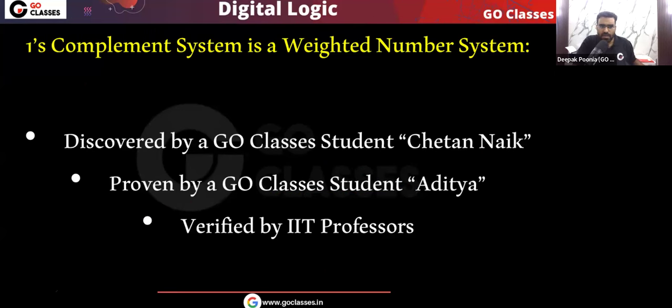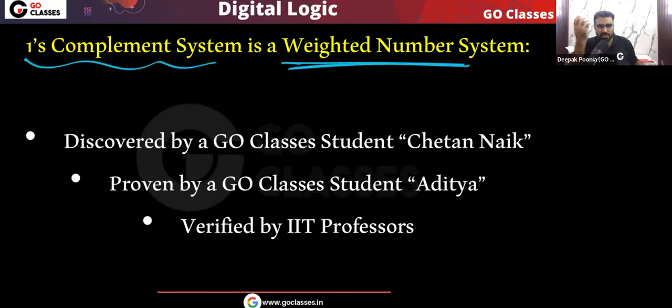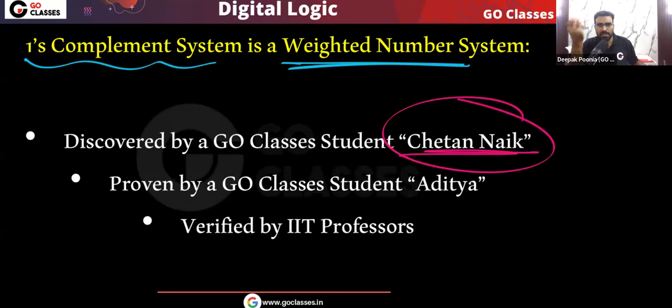And in future, if anyone teaches that one's complement is a weighted number system, then I request them to give credit to Chetan Naik. This is a request. If any GATE faculty is watching this video, and if you teach this concept to the students, that is very good. Of course you should teach. But it will be very good if you give the credit to Chetan Naik.